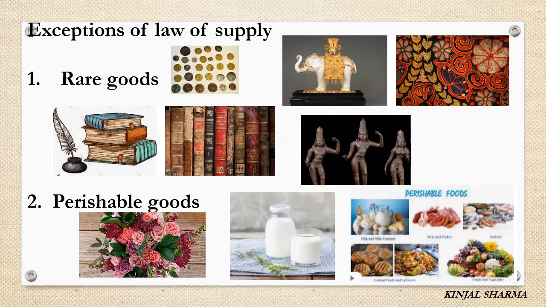Now even if their price falls, their supply will not contract. Why? Because the producer or the people who are selling this type of goods, they cannot store it for a longer period of time, right? So they cannot store it, so they have to sell it in the market even though the price is less. So in current times cold storages are there, but that also for a limited period of time you can store this.